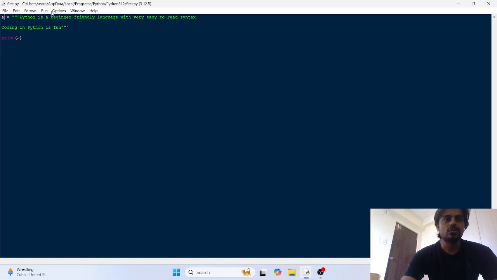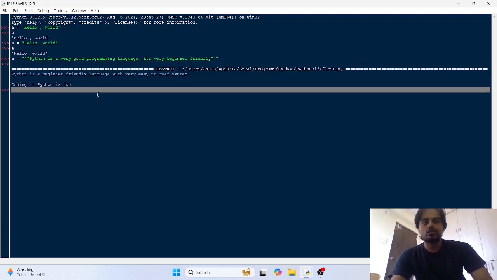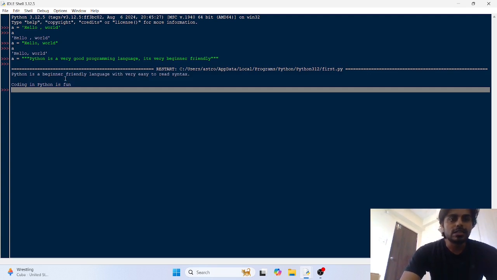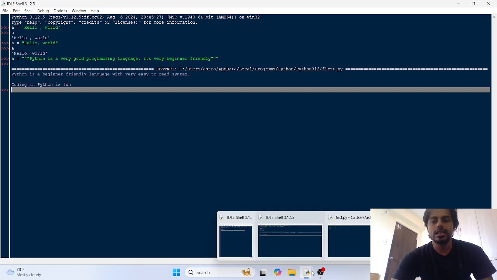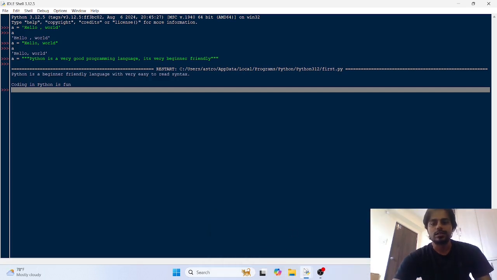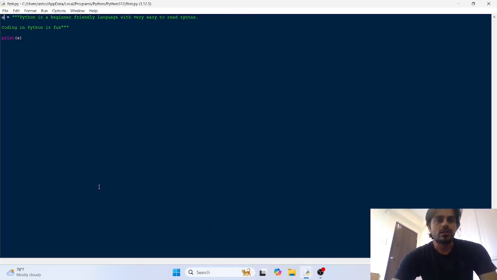After saving it, you can go to run and run module, or you can press F5. Okay, so you can see it printed Python is a beginner friendly language with very easy to read syntax, and then it printed an empty line, and then on the third line coding in Python is fun. So everything worked accordingly as we instructed in this file.